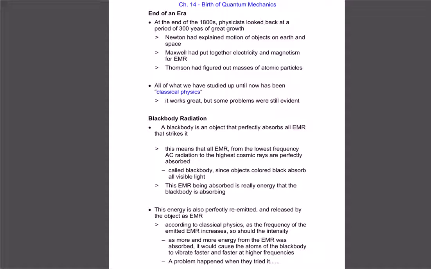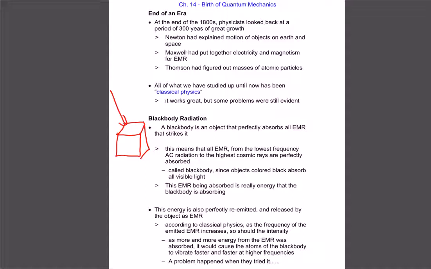And what black body radiation is, think of a black body as just being an object that can absorb all of the electromagnetic radiation that strikes it. So kind of think of it like being an empty box. If you have this empty box and we shine light on it, think of the box as being open, it's going to absorb all of the light and the box will close. And it doesn't matter what the radiation is. If we shine light, radio waves, microwaves, ultraviolet, cosmic, a black body will absorb it all perfectly.